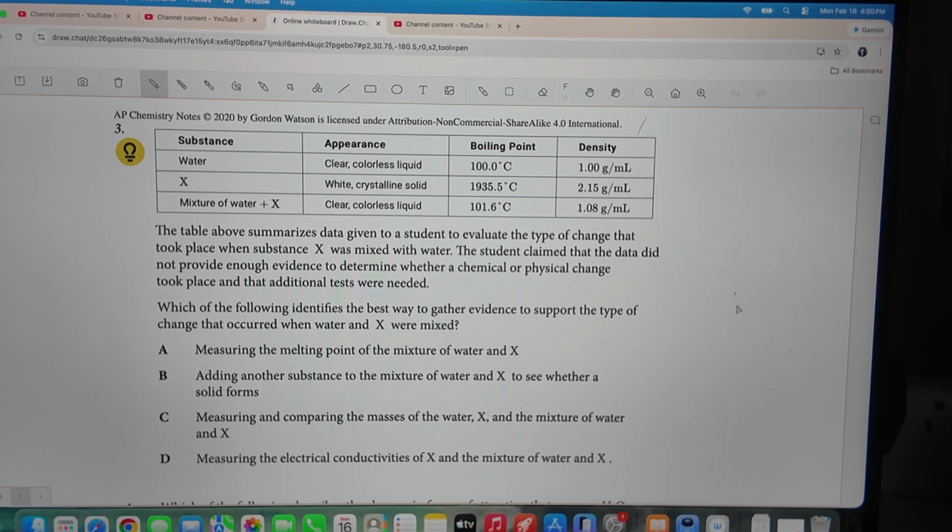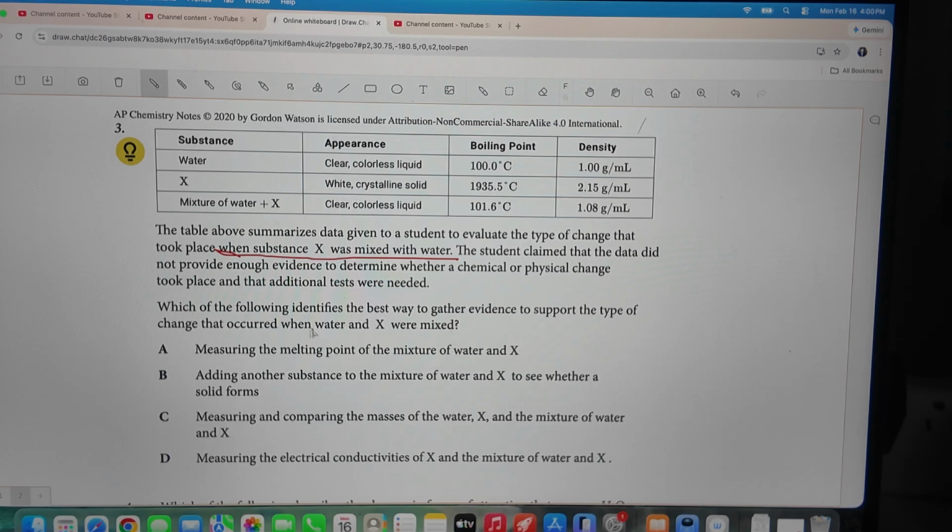So let's say water. Okay, it says the table summarizes data given to a student to evaluate the type of change that took place when X was mixed with water. The student claimed the data did not provide enough evidence to determine whether a chemical or physical change took place, that additional tests were needed.